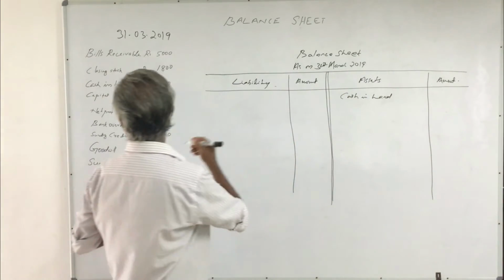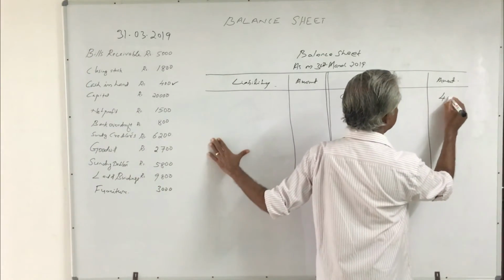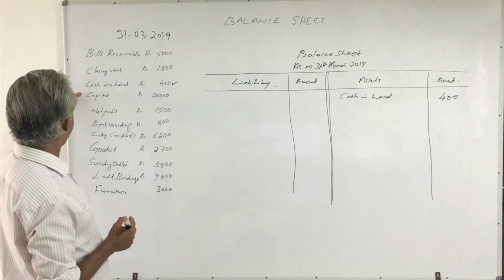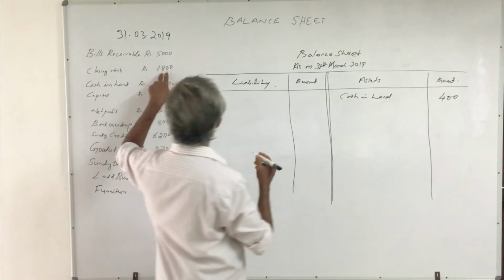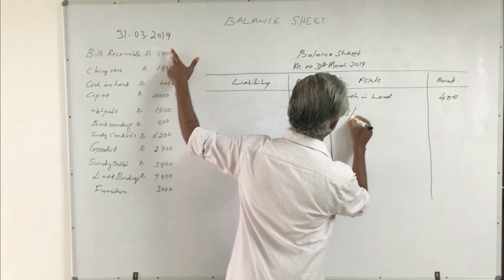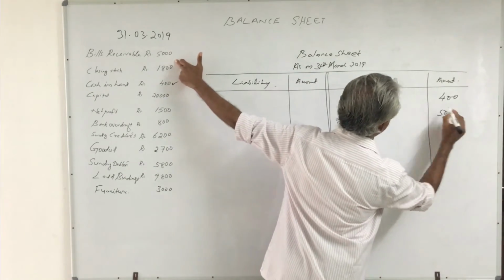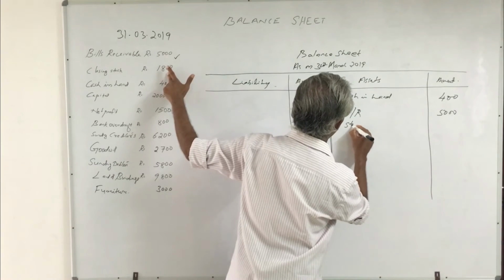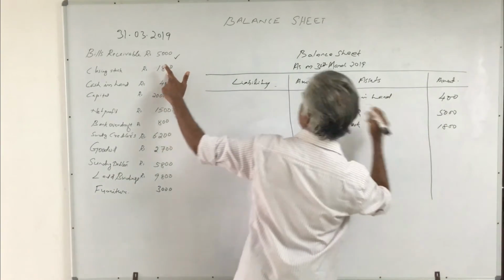Cash in hand, that is rupees 400. Then the next liquid assets that we can consider here are bills receivable, that is 5,000. Then closing stock, rupees 1,800.